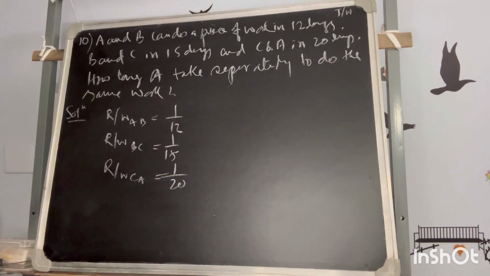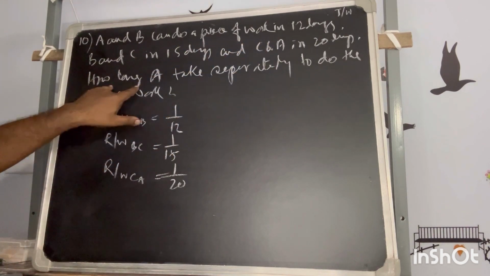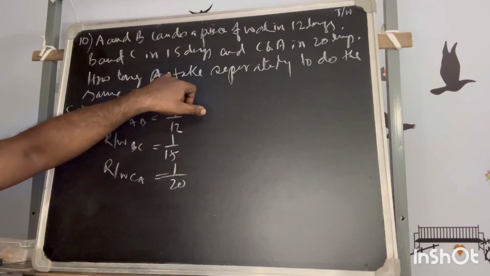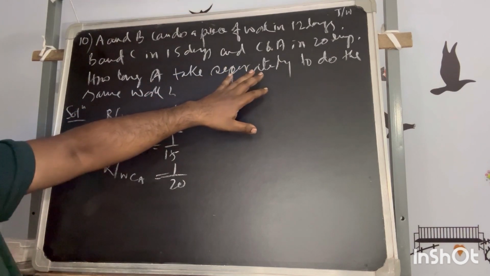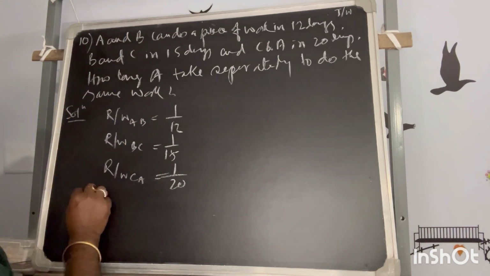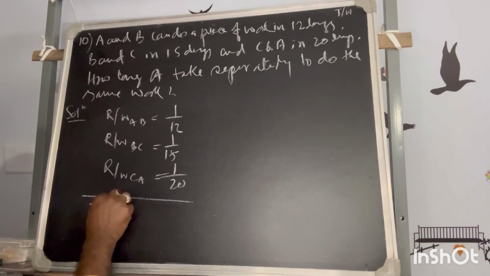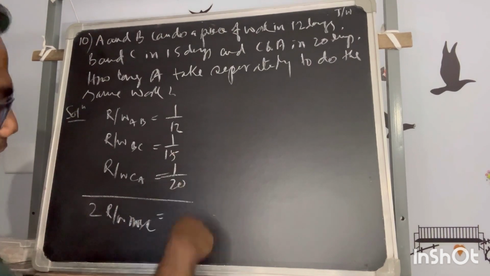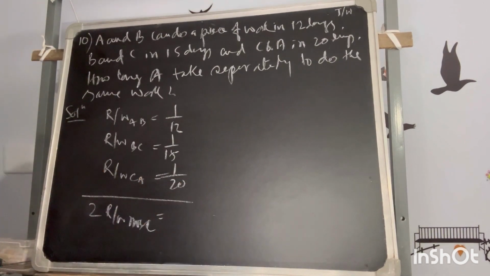Now, what is the process you will adopt? What is the ask? How long can A take separately to do the job? From here you can already understand what you have to do: the rate of work of A, B, C all together. Now you can do it. Up to that is okay. Then